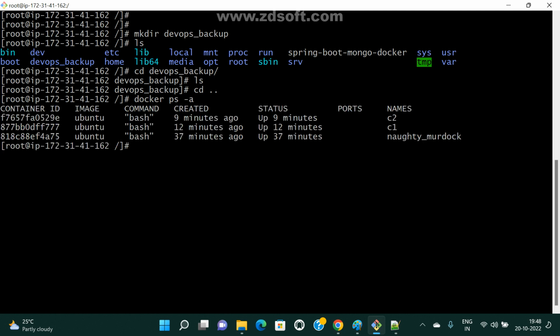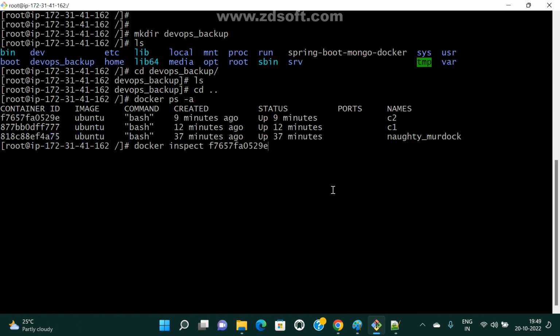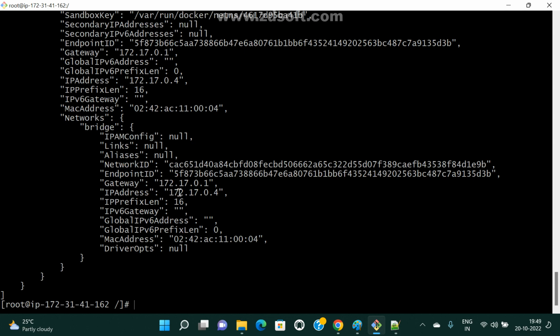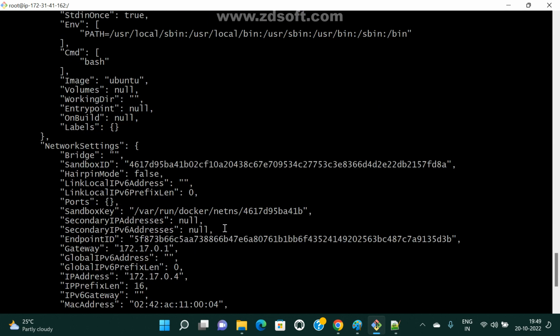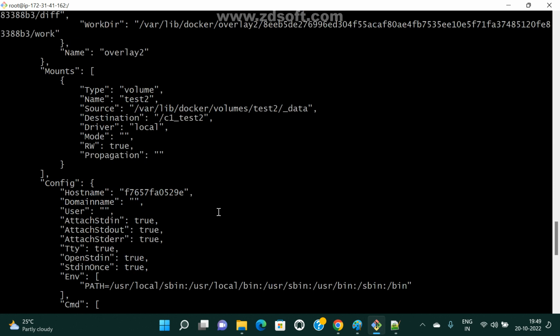First let me see. Now docker inspect and my container ID. Now if you see here, there is one path. See here, the mount point.